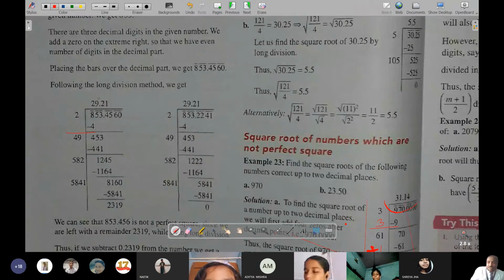So 2, 3, 3 are 9, it will become more. Therefore, with 2 it has been applied. 2 twos are 4, and in the next step 2 is added. So 2 plus 2 came over here, 4. And now what number will you keep over here? With the same number you have to multiply.